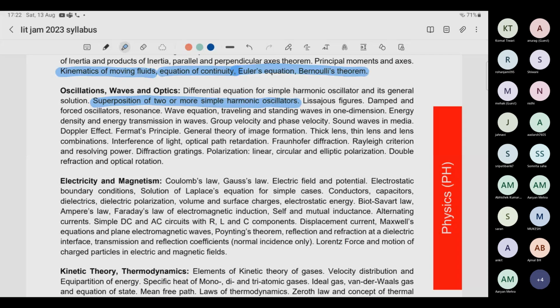But I would say waves is not a very important topic. But question will definitely come. One question will definitely come. But if one question is coming from 75, we would say it's not a very important topic. Phase and group velocity, definitely one question is going to come and only one formula is needed.